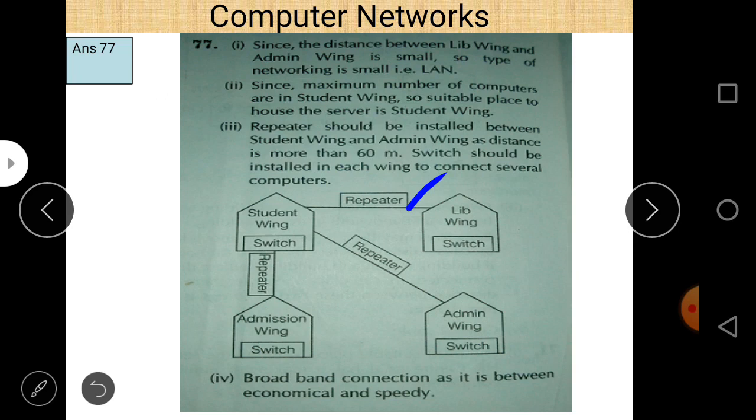So a switch is basically used in each and every building, and whenever we want to connect all these buildings and we want that the signal will not fail, or data will pass exactly as it is without any data loss, a repeater will be used. And the distance is 60 meters, so we can use a repeater here.